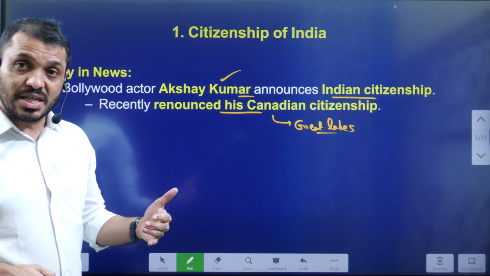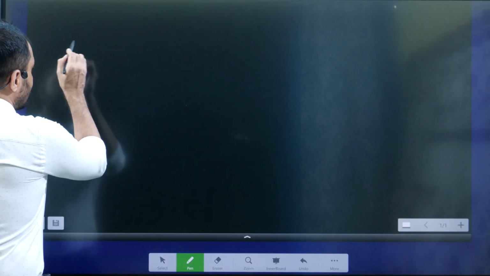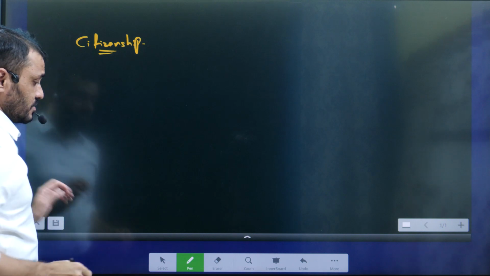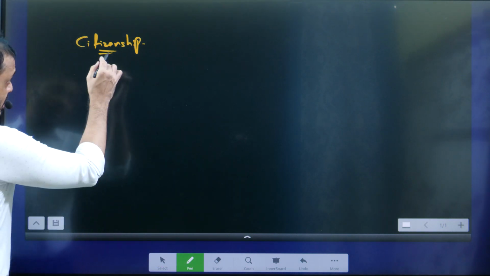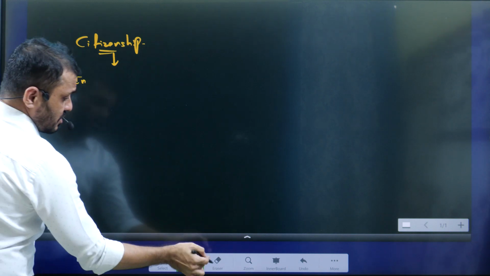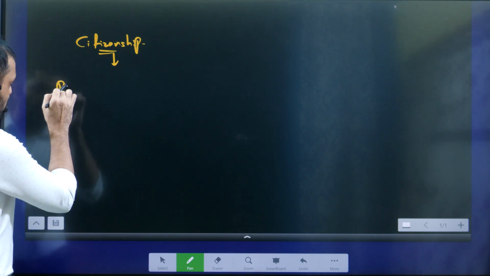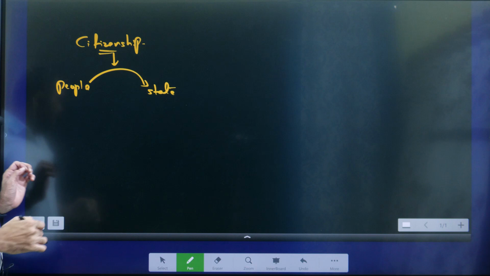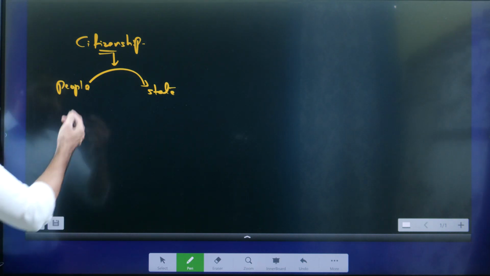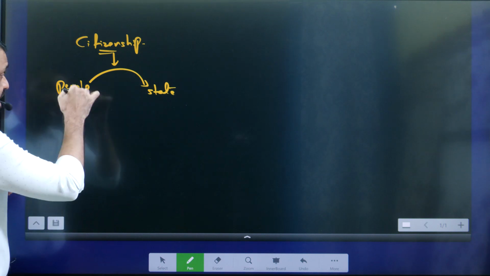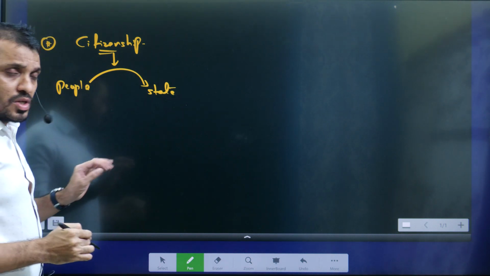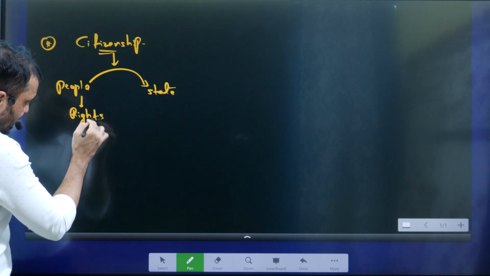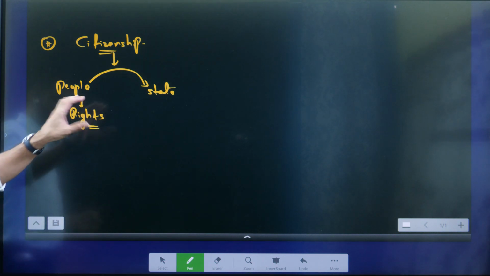Now let's see. First you have to understand what citizenship is. Citizenship is the one which binds the people or subjects with the state. It is a relationship between the people and the state. By citizenship, people will have certain obligations towards the state and the state will also have certain obligations towards the people. Through citizenship, people will get certain rights also.